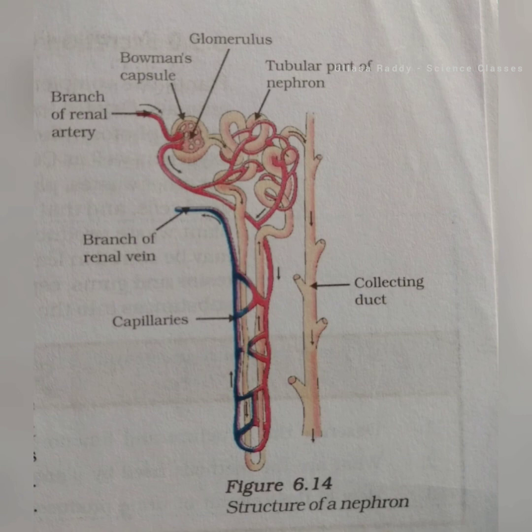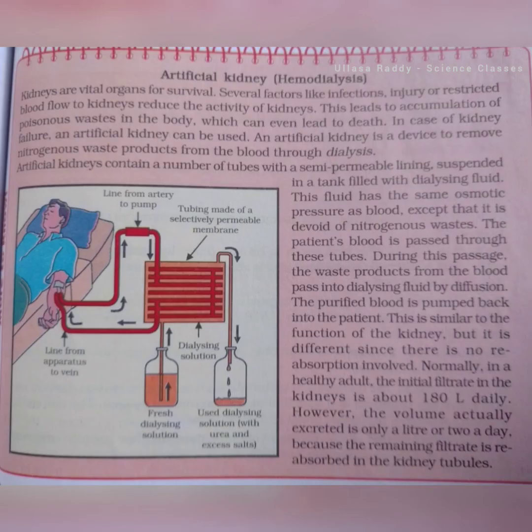The filtrate with urea and other waste materials passes through the collecting tubule and is called urine. A normal healthy adult excretes around 1000 to 1500 ml of urine per day.